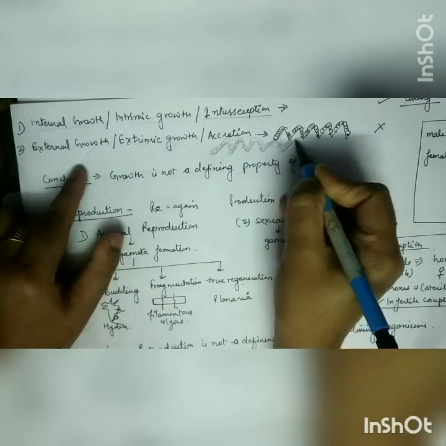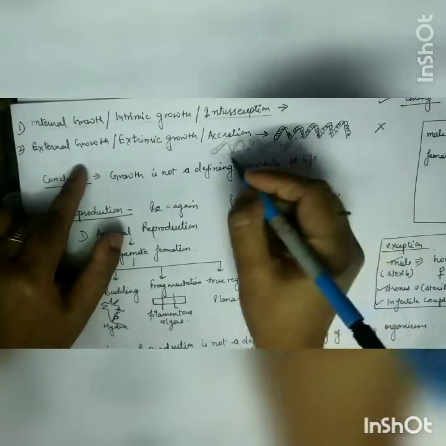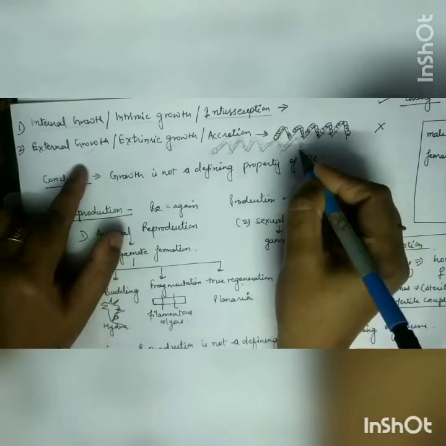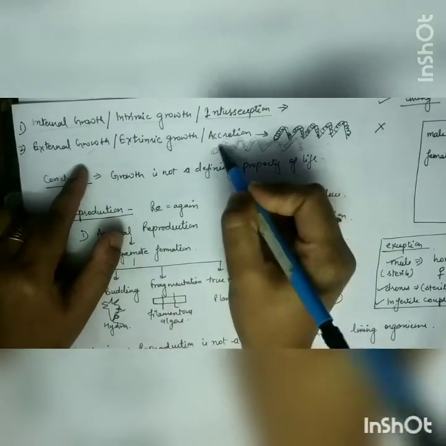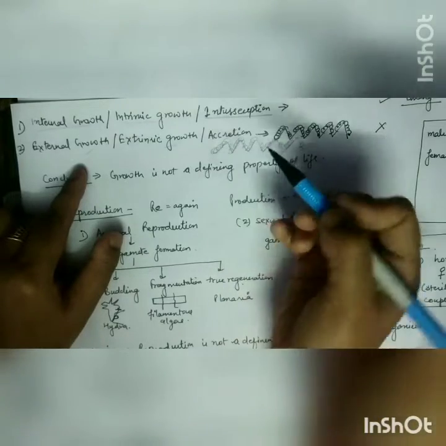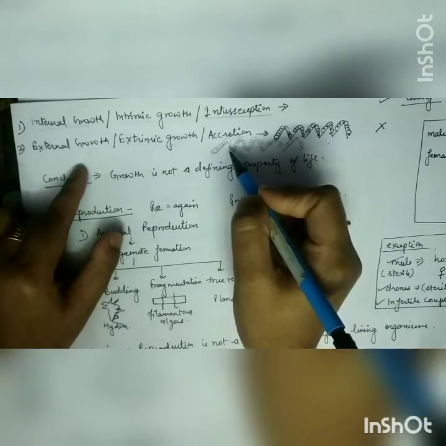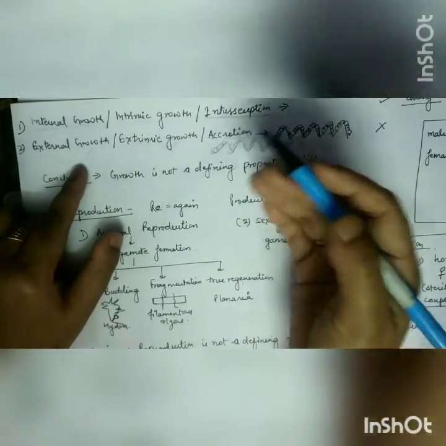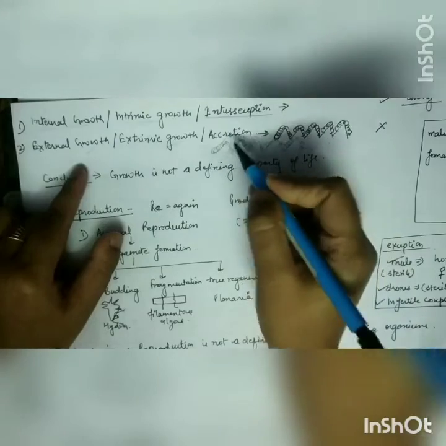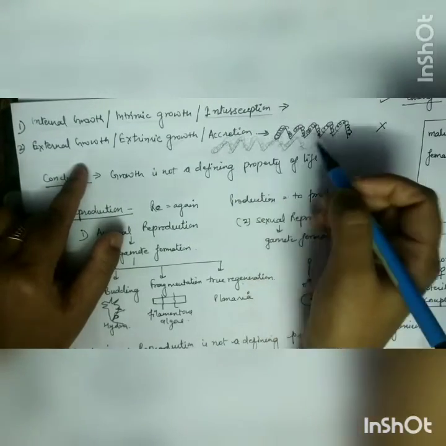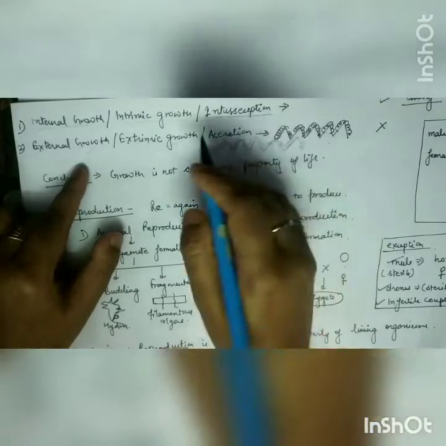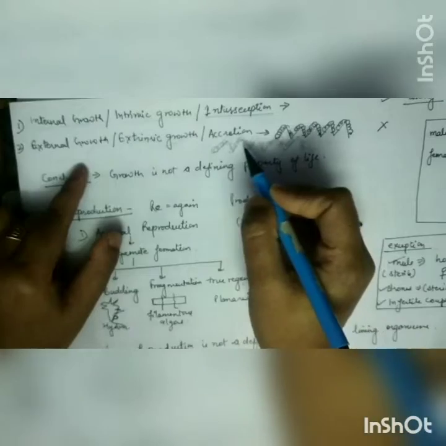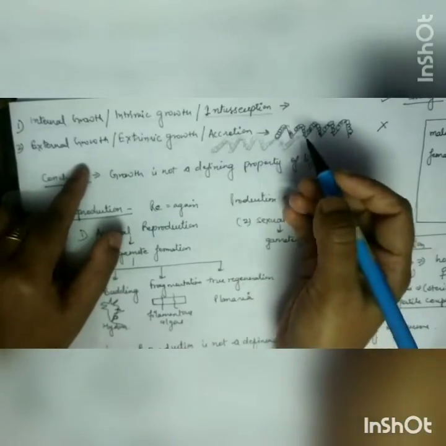So tell me, are mountains growing? Yes, mountains are growing, but this growth is what type of growth? External growth due to the accumulation of this sand. Another example we can take, what can be the other example? Sand mounds, due to the accumulation of sand, they are increasing, their growth is there. Another example, Himalayan ranges. In Himalayan ranges, what happens? They are covered with snowfall, and due to the snowfall, it seems that mountains are growing.